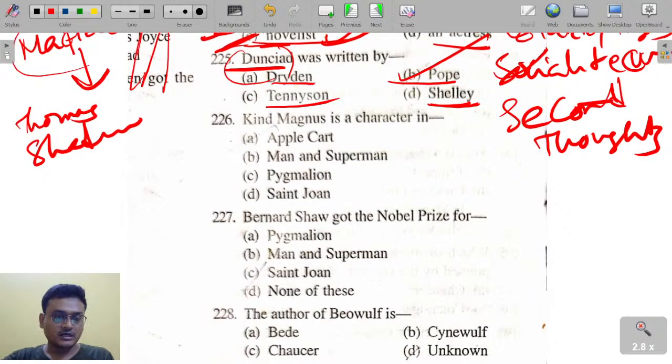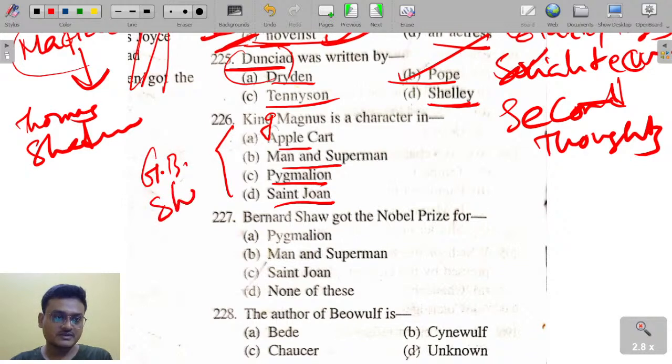Okay, King Magnus is a character in The Apple Cart, Man and Superman, Pygmalion, or Saint Joan. These are all works by G.B. Shaw.